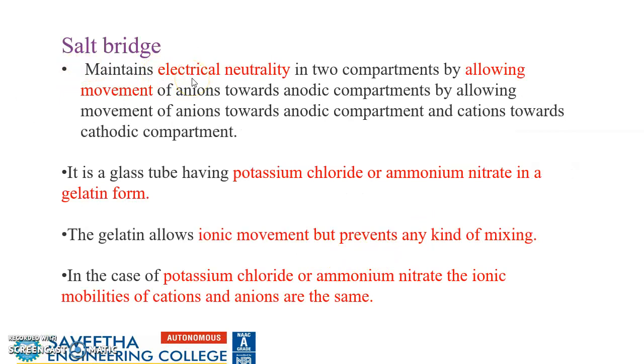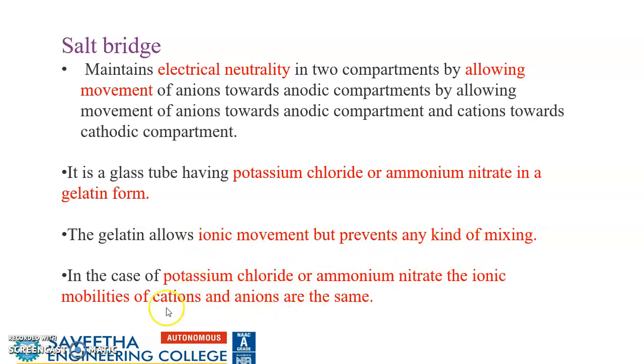The salt bridge is used to maintain electrical neutrality, and it allows the movement of anions towards the anodic compartment and cations to the cathodic compartment. Most probably we use potassium chloride or ammonium nitrate in a gelatin form. This allows ionic movement only, but prevents any kind of mixing.